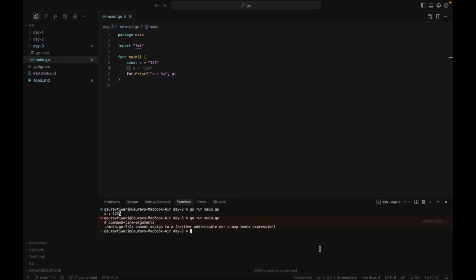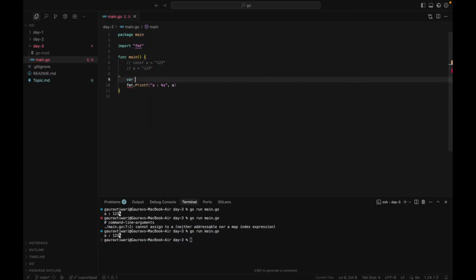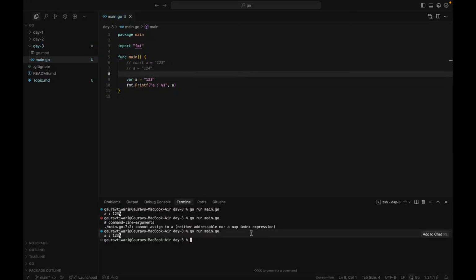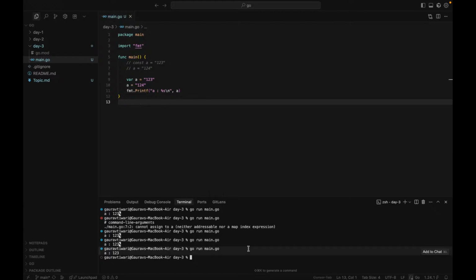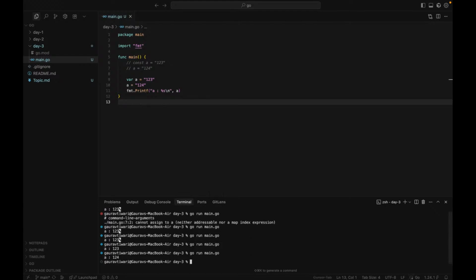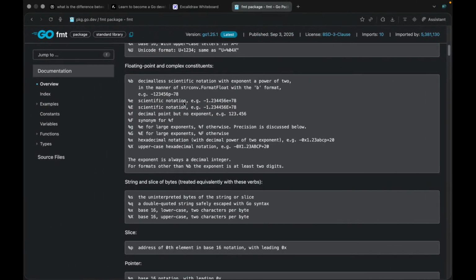Great. Now if I try to do go run main.go again, see, now this was the const. Let's create another variable using var, and here let's just use this 123. Now if I run main.go, I get the same 123. And now if I want to get rid of this percent sign, I just simply need to add this. Now if I redeclare this, I get this 124, right?